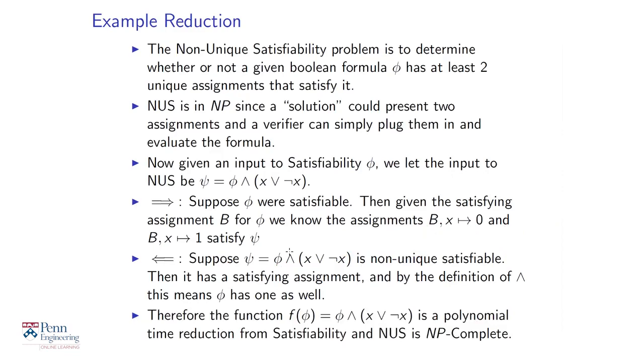So therefore, this function f that maps phi to phi and (x or not x) is a polynomial time reduction from satisfiability to NUS. And this proves that NUS is NP complete. Okay, this is something you should think about a little longer because this is a very trivial example, but at least you should understand the mechanism of reductions from this example. And next segment, we will see a little more sophisticated example of reductions.